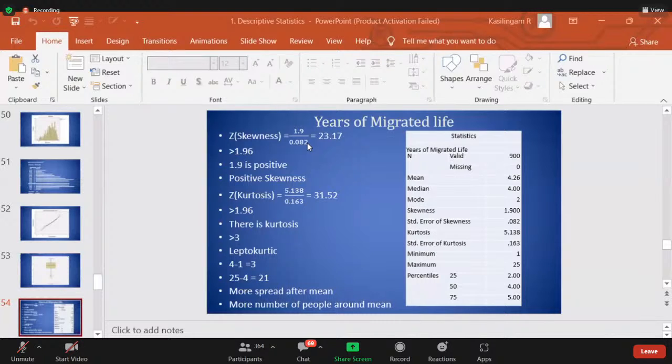Now, what is the rule? Based on z value, I'm telling again and again, based on z value: when the z value is greater than 1.96, we should reject the null hypothesis. Have you written it down or not? Yes, sir. So now no skewness is rejected. Yes or no? Yes, sir.